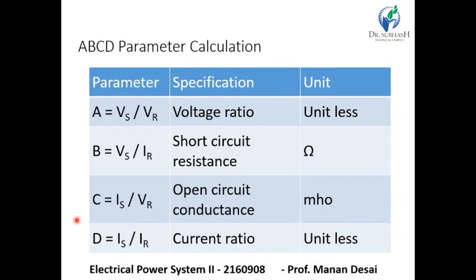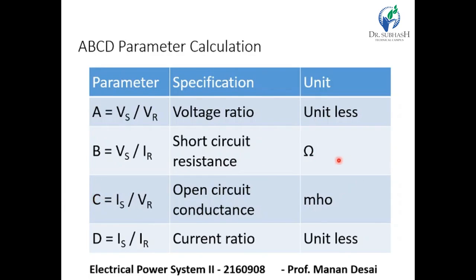Now we can conclude the ABCD parameters in a tabulated form, with the parameter, its specification and unit. We can repeat: A is equal to the ratio of sending end and receiving end voltages. So it is a voltage ratio and it is a dimensionless or unitless component. B is a ratio of sending end voltage and receiving end current. So ultimately it is a short circuit resistance and the unit is ohm.